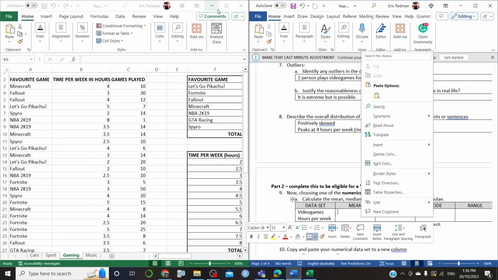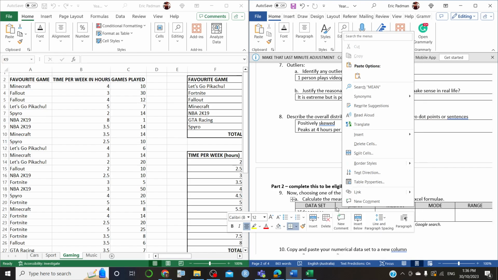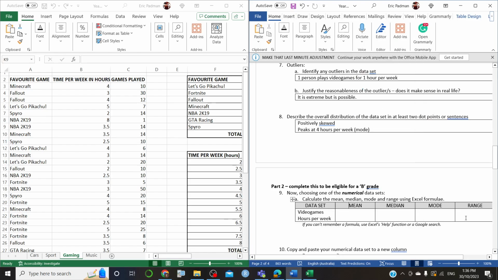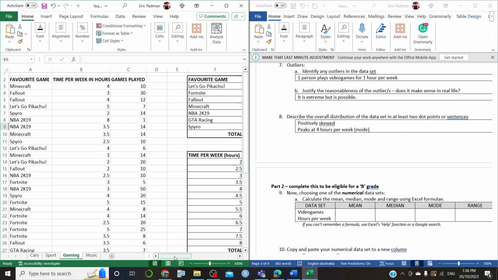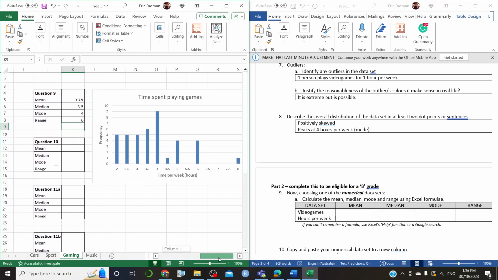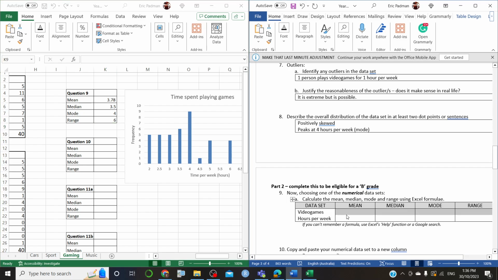All right, so let's go and align all of these correctly. I don't know why you're right clicking. Okay. All right. So 3.5, mode is 4, and range is 6.